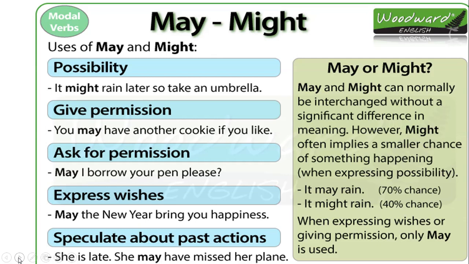Next is to express wish, and the last one is to speculate about past actions. Furthermore, if I talk about might in detail, as it is given on the box on the right-hand side, might is used to express less possibility. Again, it is used to express permission. Might I start the discussion?